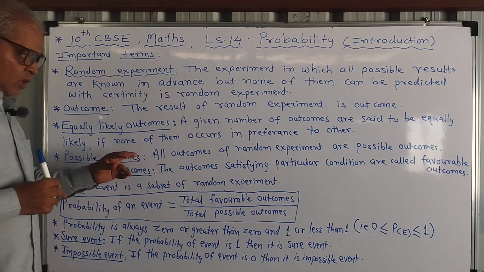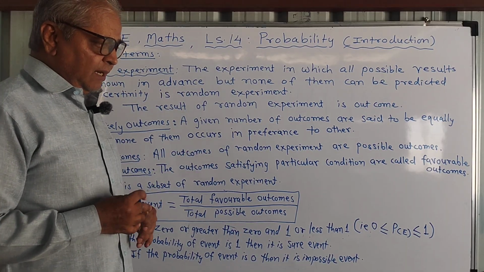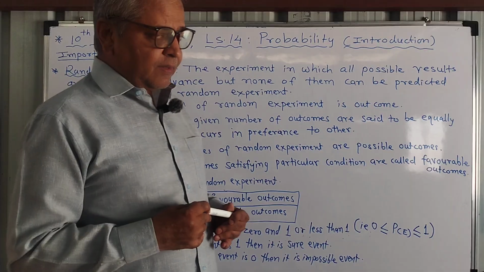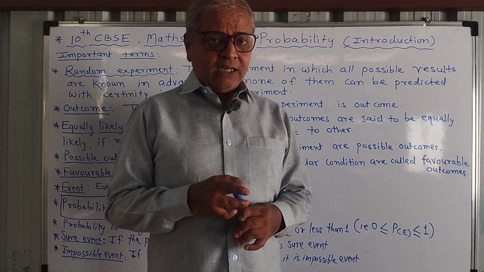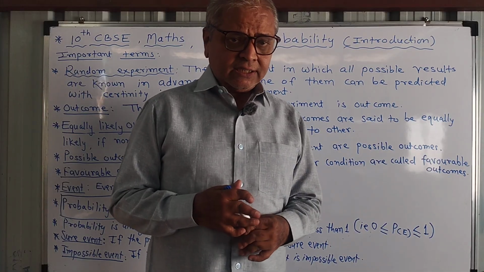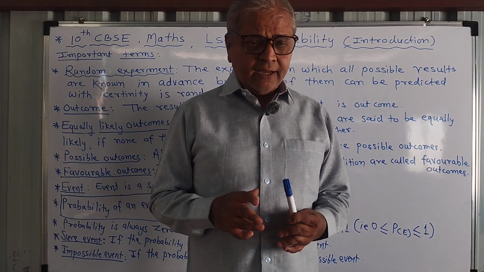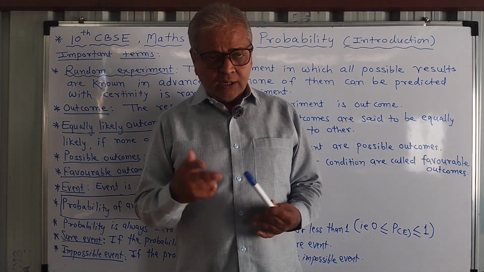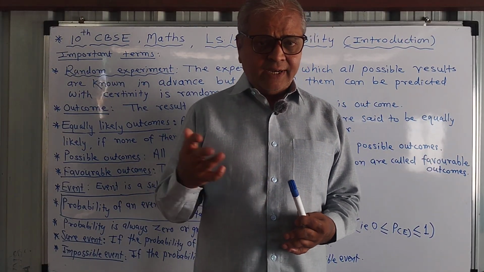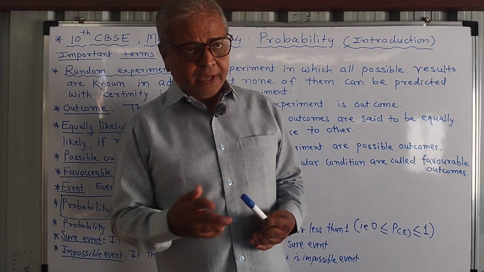Possible outcomes, all outcomes of random experiment are possible outcomes. That is, if a coin is tossed, what are the results or what are possible results? Either head or tail. So both head, tail are the possible outcomes. One more example. Such examples we will discuss in detail in further topic.